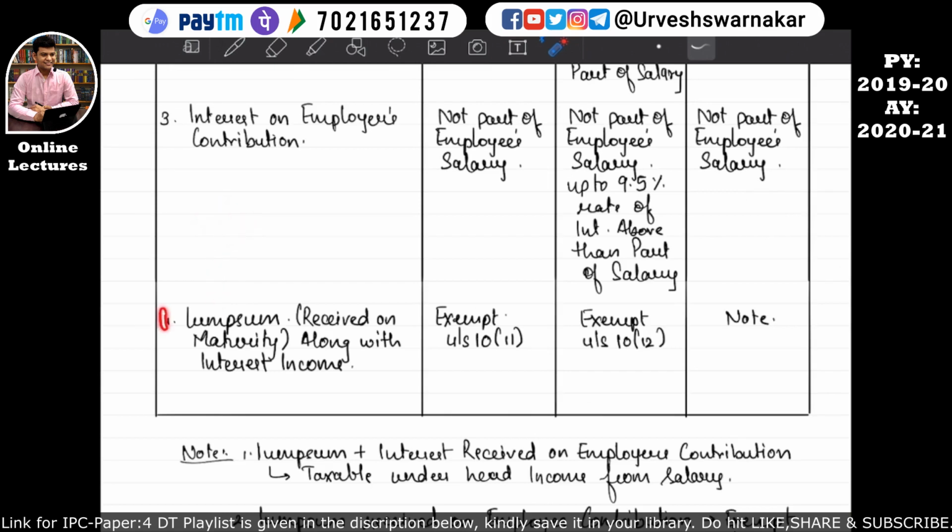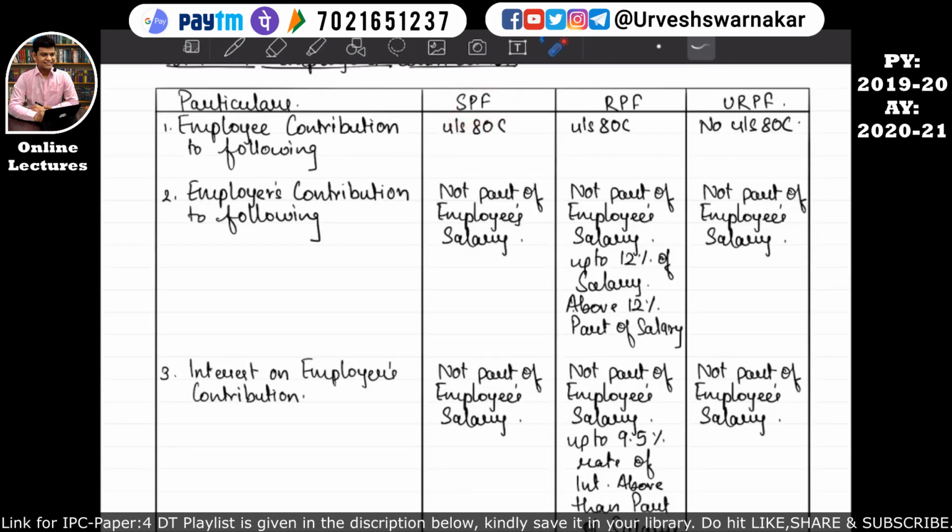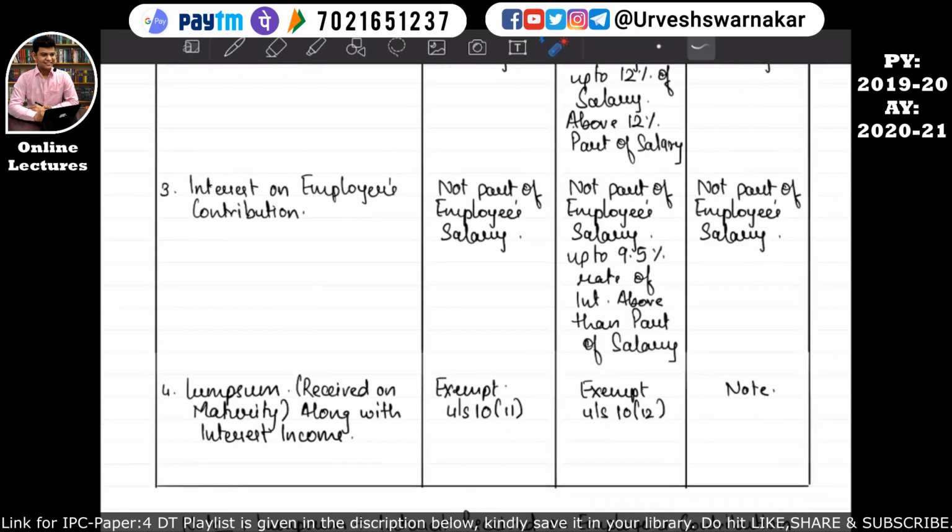So let's move on to point number 4 under particulars. It is talking about lump sum. Lump sum simply means received on maturity along with interest income. Basically, there are some statutory provident funds that may give the interest and the maturity amount separately. But there are some statutory provident funds that give interest as well as the maturity amount together. So how will it be taxable?